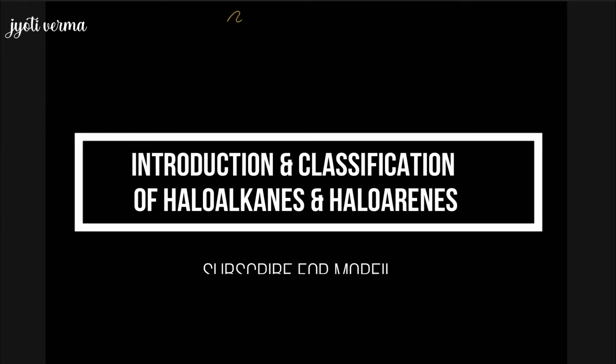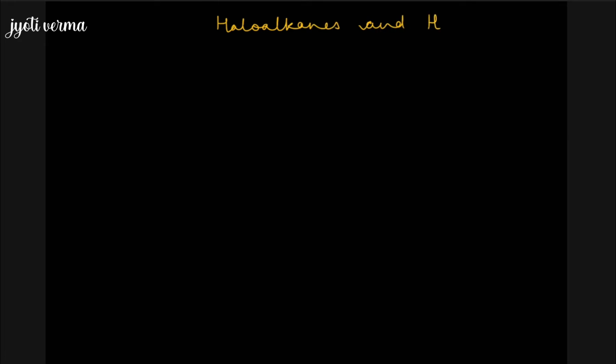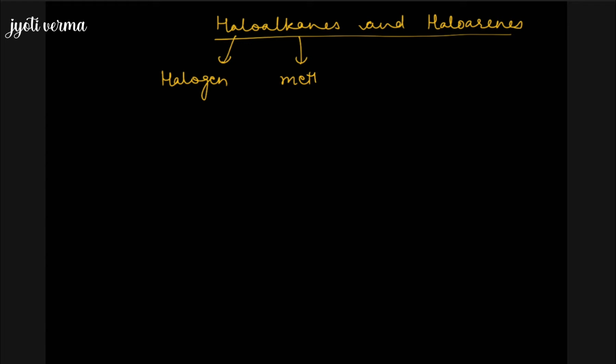Starting with the chapter haloalkanes and haloarenes. In haloalkanes, halo means we are talking about some halogen, and alkane comes from alkane. It may be a methyl group, it may be an ethyl group, it may be propyl or butyl or anything, any alkyl group, like methyl or ethyl, etc.